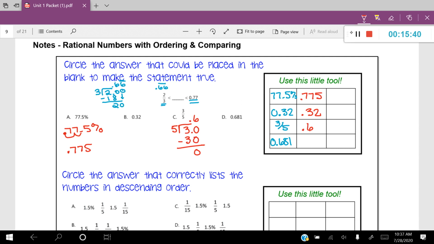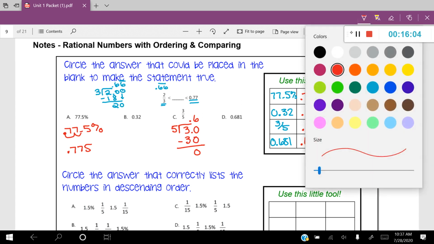And then my last one, oh, I love it when they're in decimal form. It's just already there, so I'm going to leave it as is. And you might be wondering, well, why isn't she writing the 0 in the front? Again, you don't have to write that 0 to the left of the decimal, but if you want to, go for it. Okay, now that we have our decimal form, we can actually figure this problem out at this point.